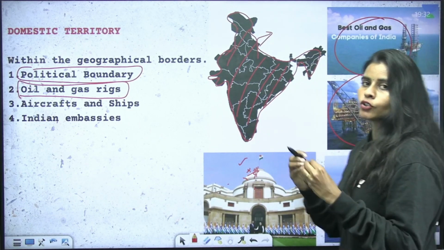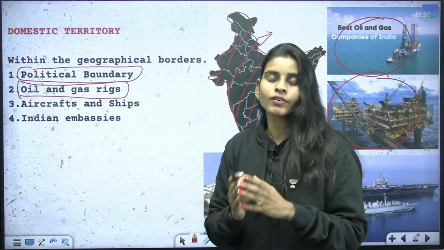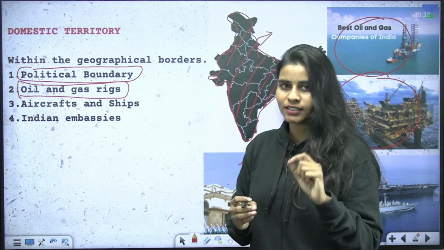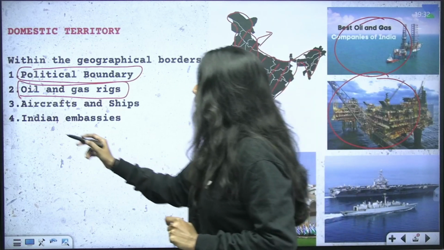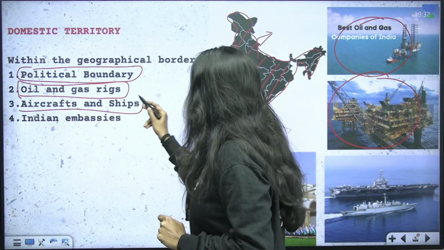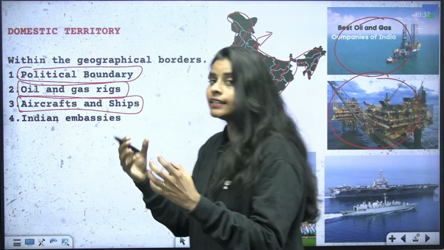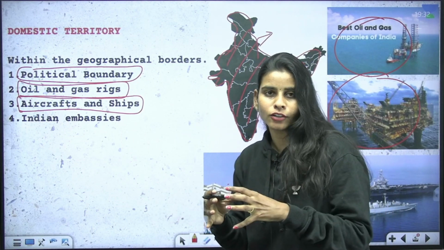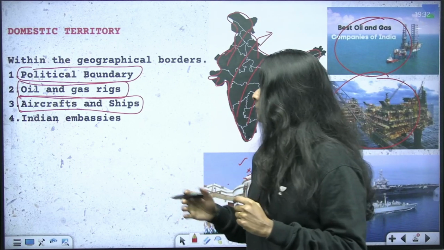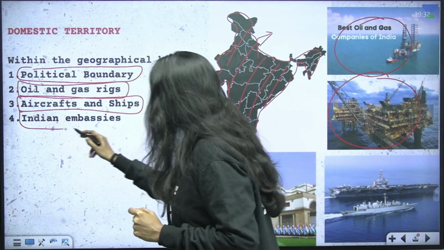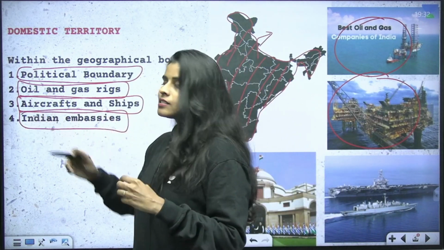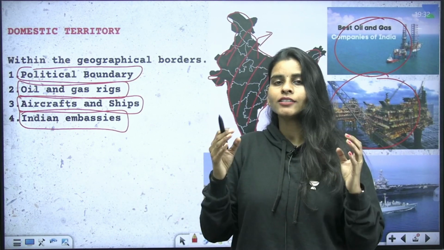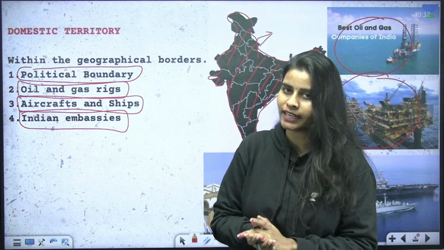Okay, so the output or the production of these companies abroad will also be included in the GDP calculation. And the aircrafts and ships operated by India and the income earned through these services will again be included in the GDP calculation. Okay, so even the Indian embassies which are present in other countries will be considered as the domestic territory of India only.